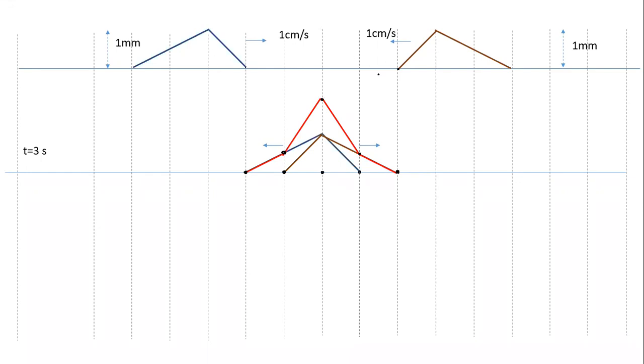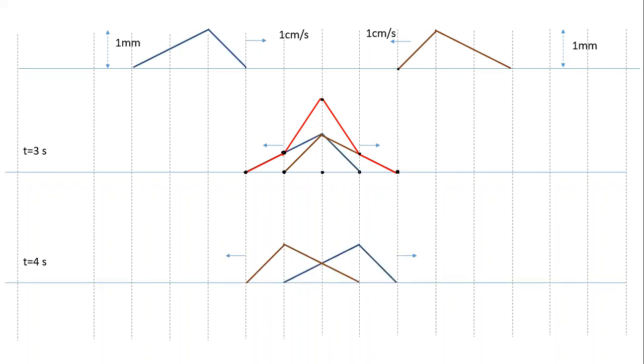For hypothetical wave cases, this is the resultant one. This is how the shape will be. When we draw t is equal to 4 seconds also, what will happen? In a similar way we continue. The blue color moves by another 1 centimeter. This also moves by another 1 centimeter. Now these are the 4 points, 1, 2, 3, 4. It's actually 5 points.